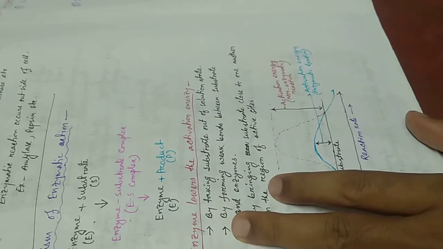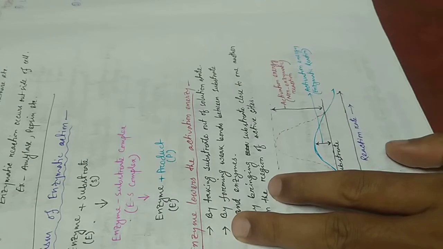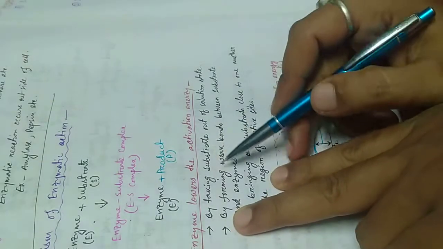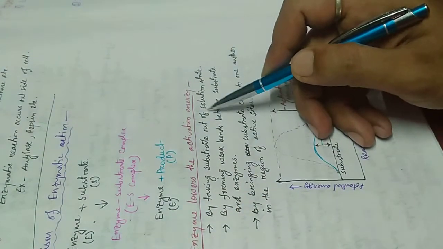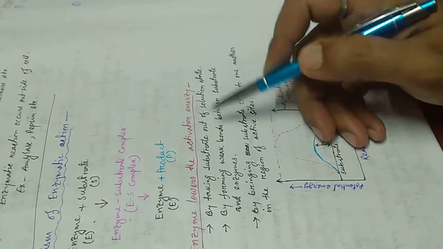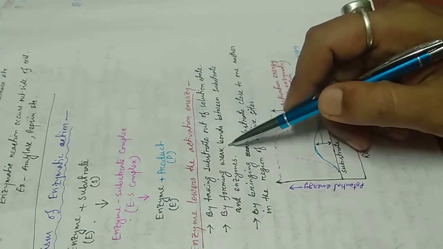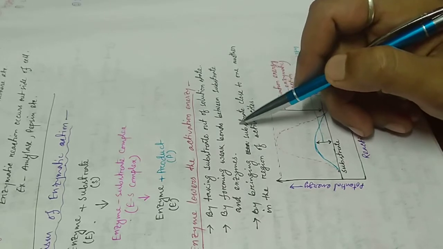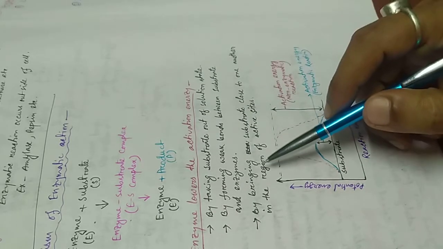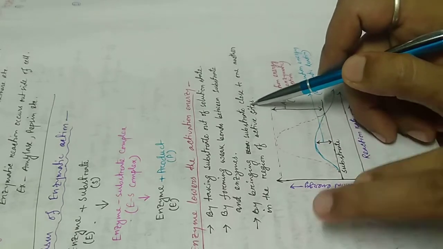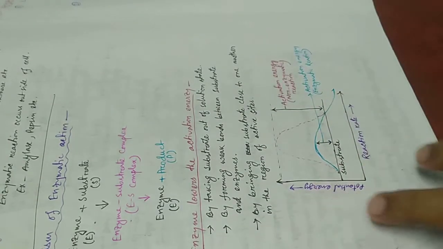And the enzyme lowers the activation energy in the following ways: by taking the substrate out of the solution state, by forming weak bonds between the substrate and enzyme, or by bringing the substrates close to one another in the region of the active site.